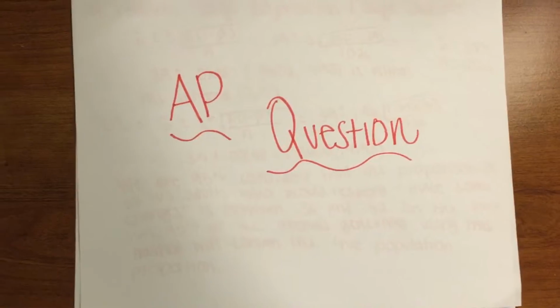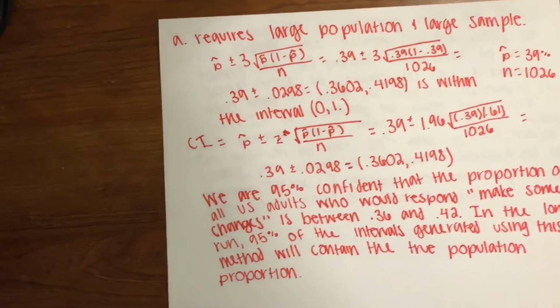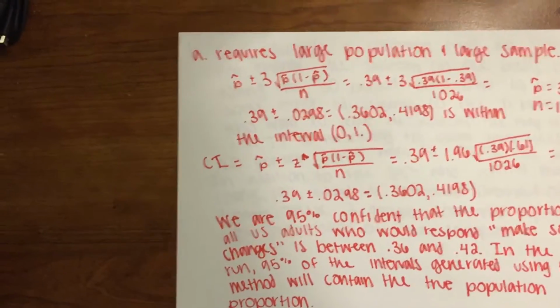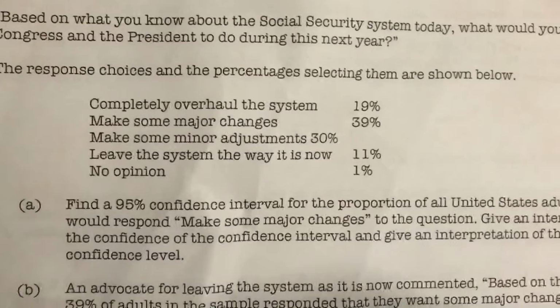For the AP question, each person in a random sample of 1,026 adults in the United States was asked the following question: Based on what you know about the Social Security system today, what would you like Congress and the President to do during this next year? And then here are the response choices and the percentages.